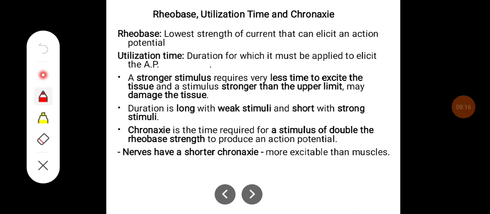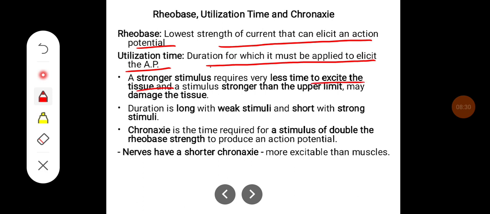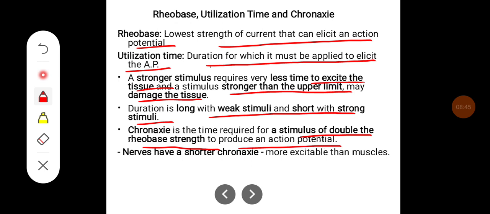Rheobase, utilization time and chronaxy. Rheobase is the lowest strength of current that can elicit an action potential. Utilization time is the duration for which it must be applied to elicit an action potential. A stronger stimulus requires less time to excite the tissue, and a stimulus stronger than the upper limit may damage the tissue. Duration is long with weak stimuli and short with strong stimuli. Chronaxy is the time required for a stimulus of double the rheobase strength to produce an action potential.